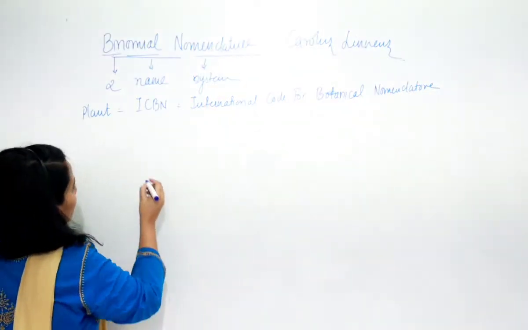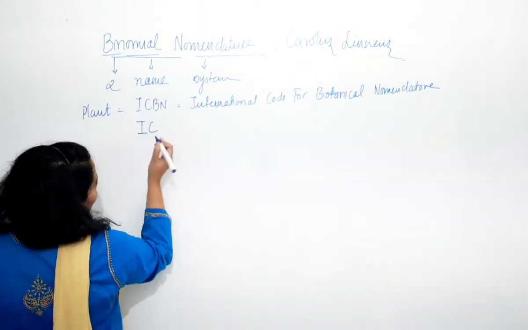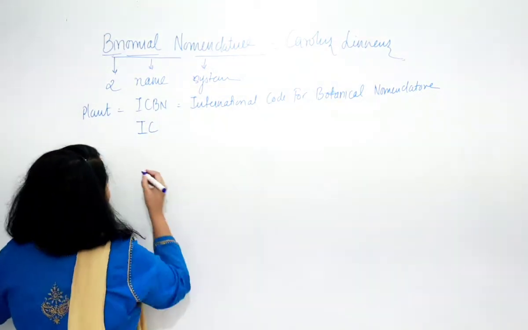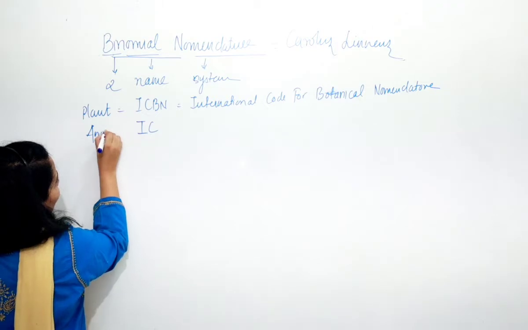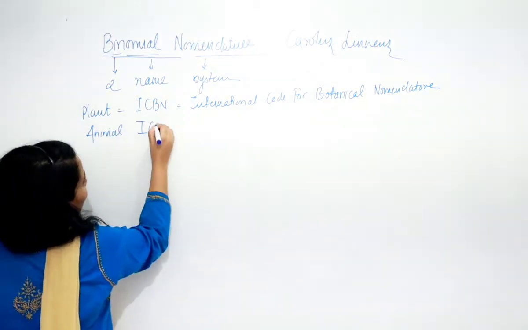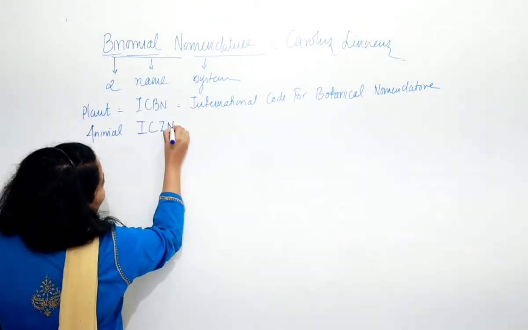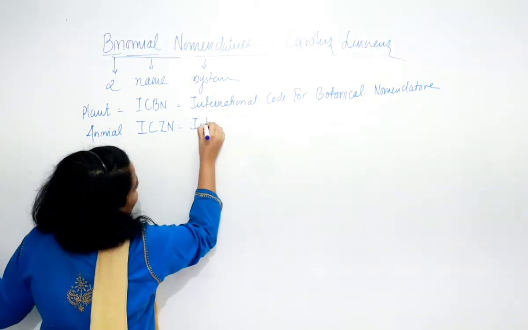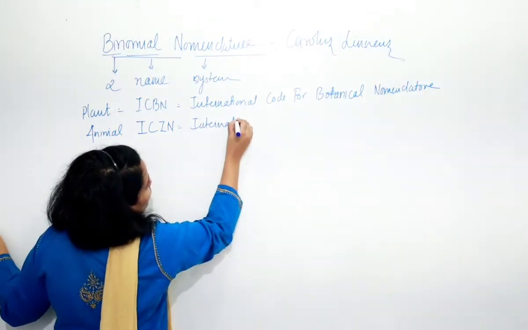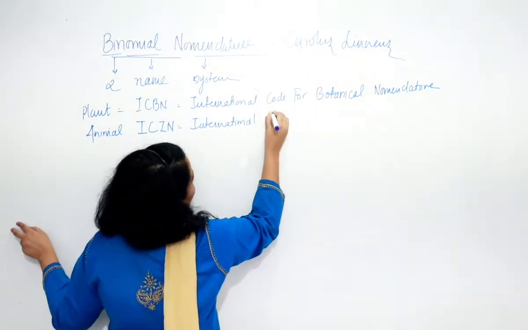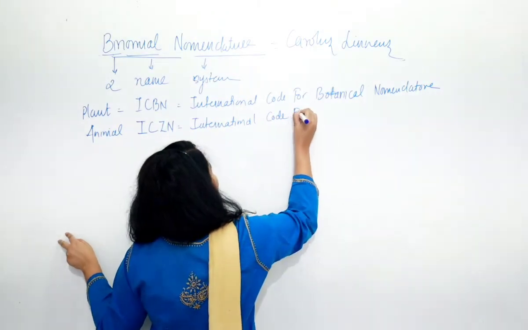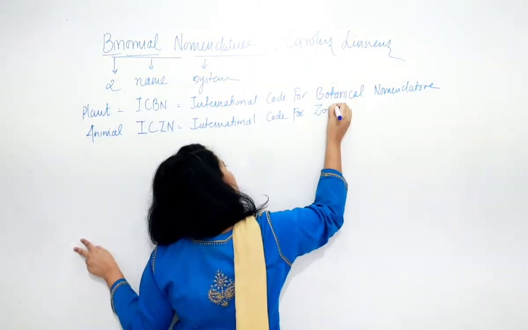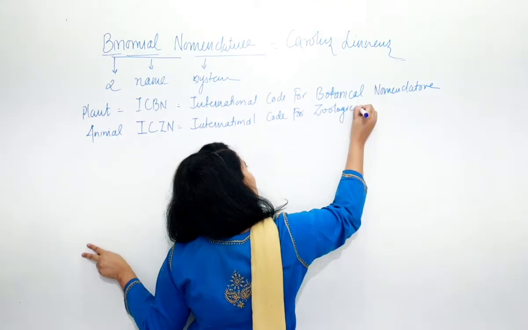Whereas if you want to name an animal, then we will go for ICZN, that is International Code for Zoological Nomenclature.